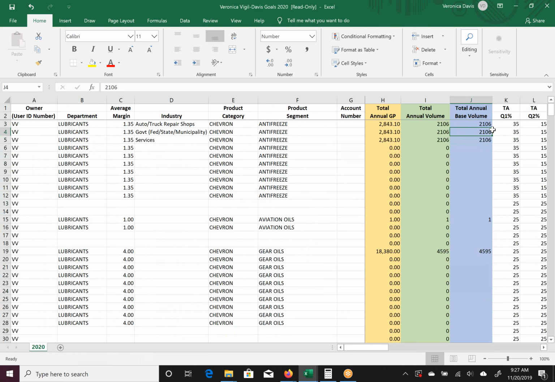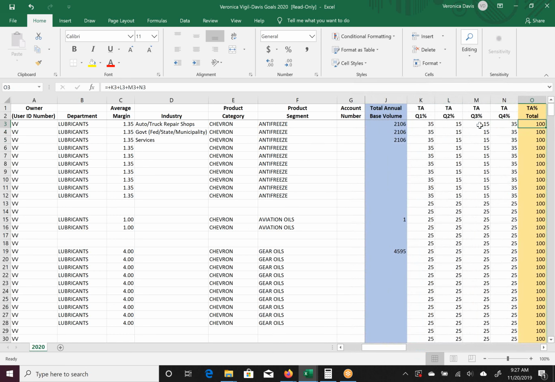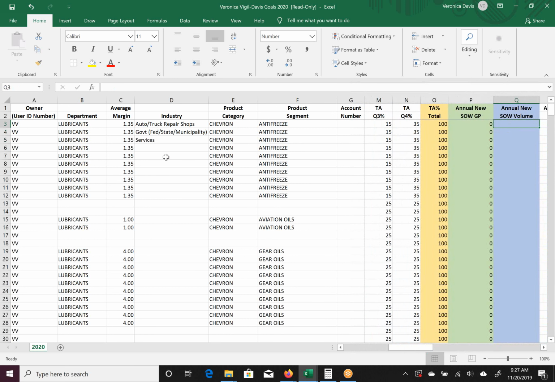So now you have this number here, which if you hover right over here, is going to sum it for you. That is my total base number. So now what I want to figure out is, as I continue to scroll to the right here, in the auto and truck repair industry, do I realistically think that I have some customers that are already buying product from me in another segment, let's say passenger car motor oil or heavy duty motor oil, but they've never actually bought coolant from me?